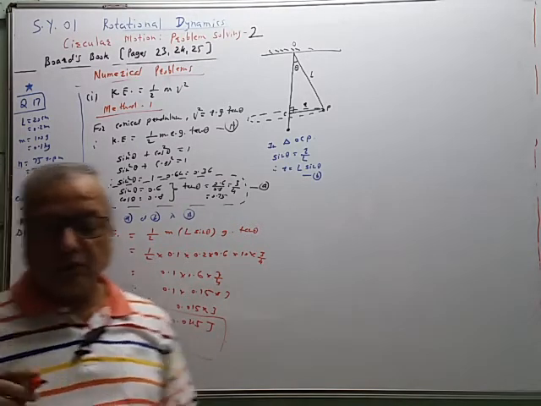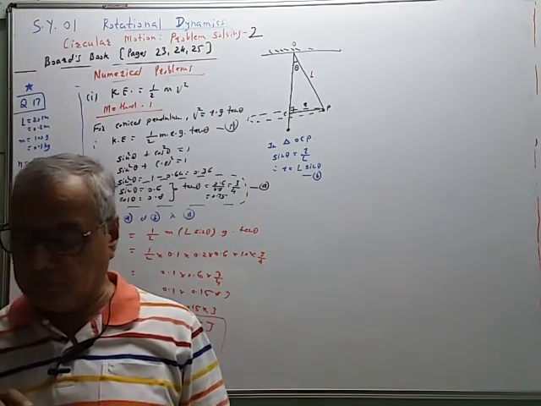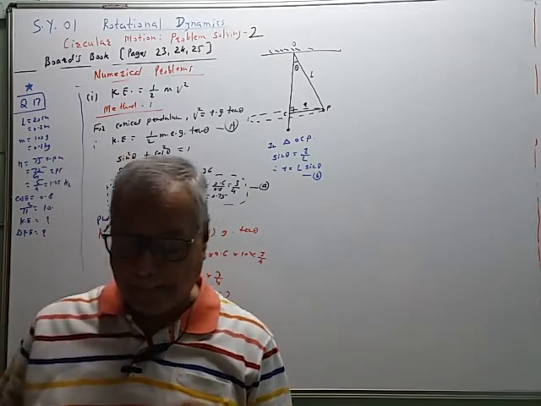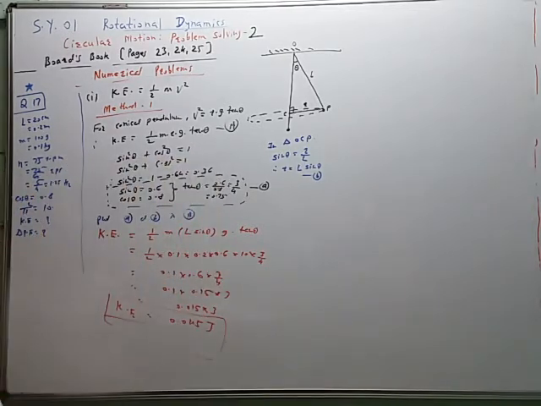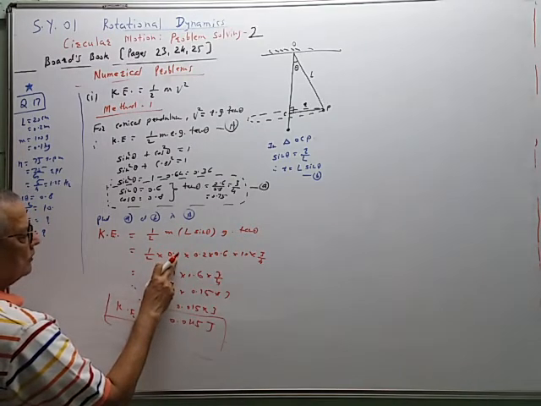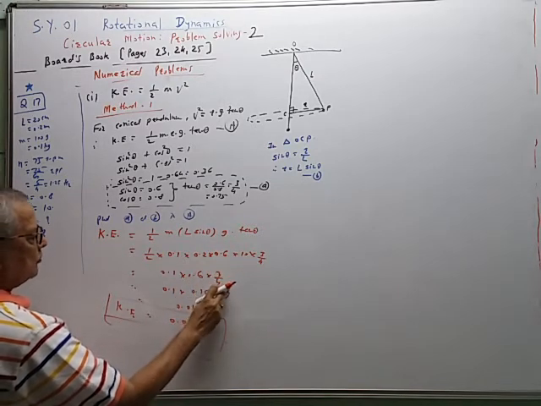Kinetic energy KE is equal to 0.045 joule. This is the first part. Sorry, 0.45. Check the decimal point. So 10 multiplied by 0.1, it will become 1, it will get cancelled. This is 0.1, 0.6 and 3/4.